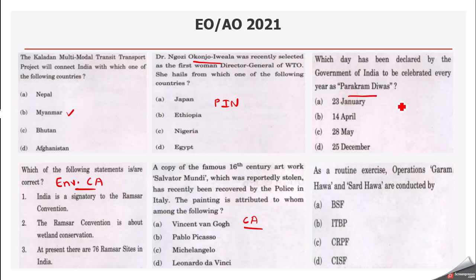Then Parakram Divas. So we celebrate it on 23rd of January every year. So government has declared 23rd January as Parakram Divas. So we have to remember important days which are celebrated by the government, important days both in the world as well as from India. Then the defense exercises. So major defense exercises have to be focused on. Like we got question last time from Operation Garam Hawa and Sard Hawa. So who had conducted it? BSF. So such kind of questions we are getting.